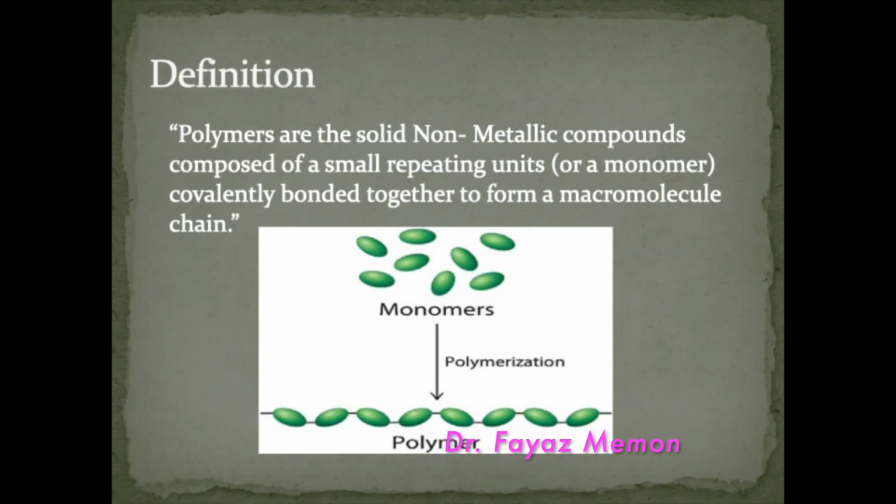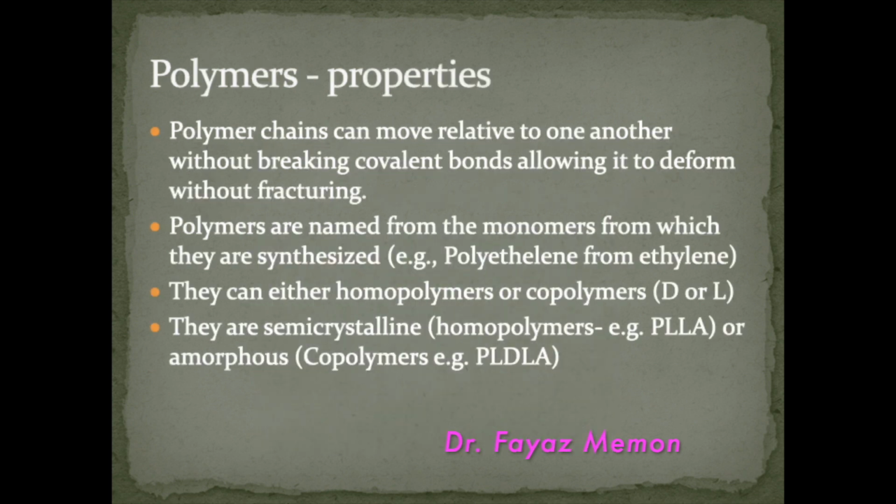By definition, polymers are solid non-metallic compounds composed of small repeating units, also called monomers, covalently bonded together to form a macromolecular chain, as you can see here. These polymer chains can move relative to one another without breaking covalent bonds, allowing them to deform without fracturing.